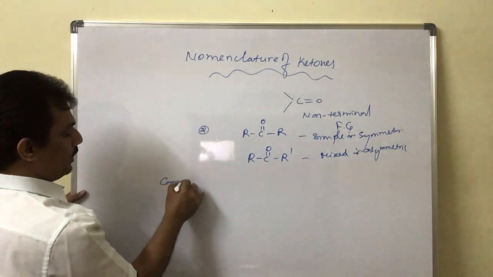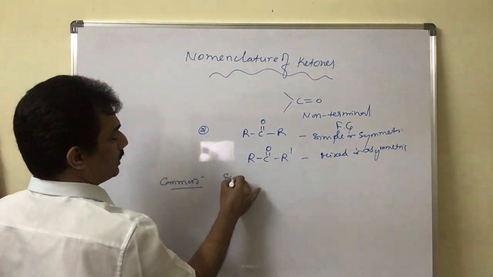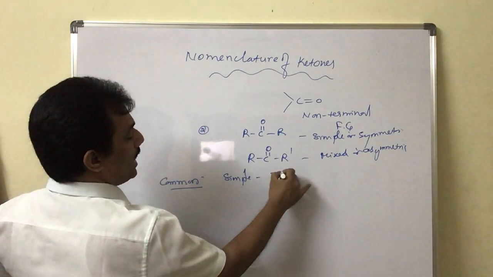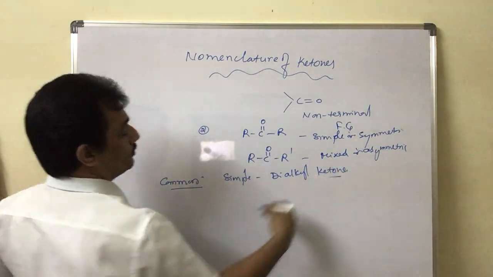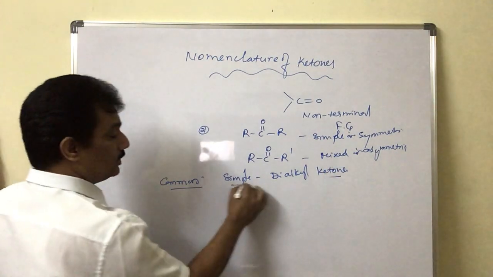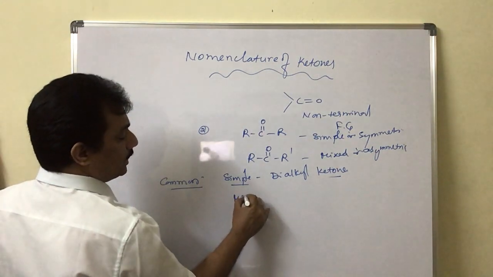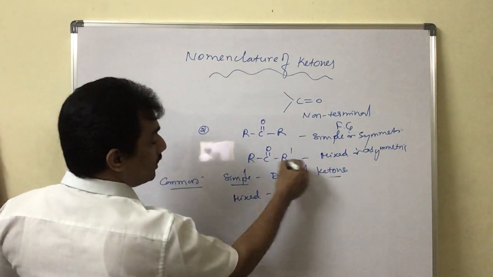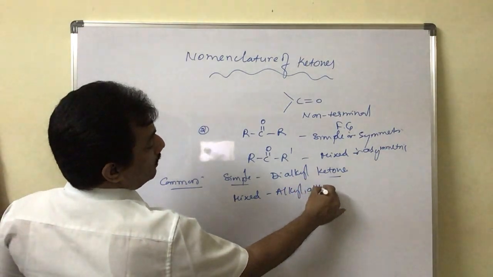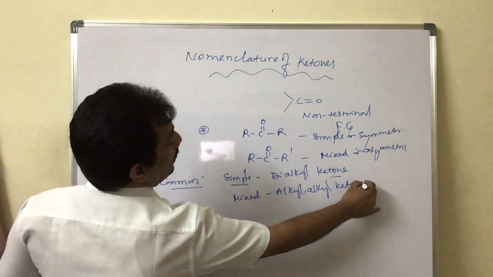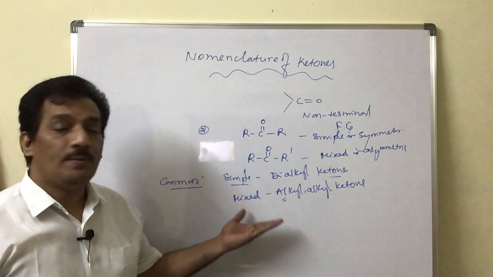in the common system, depending on that, we consider the names. In case of symmetric or simple ketones, we give dialkyl ketone as the common name. And in case it is a mixed ketone, then we have to consider the names of the two alkyl groups separately. That's why it is alkyl alkyl ketone. And dear students, you remember the alkyl groups follow alphabetical order.